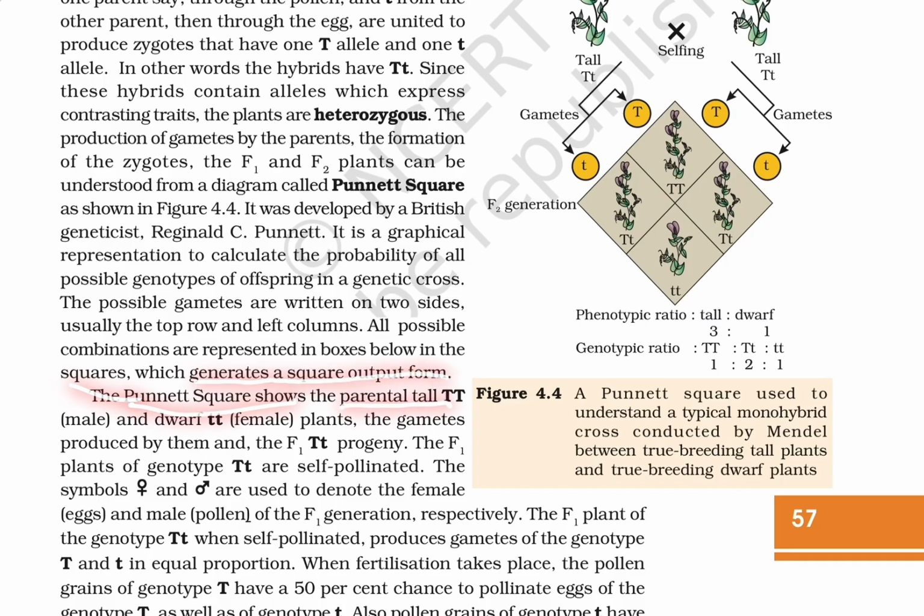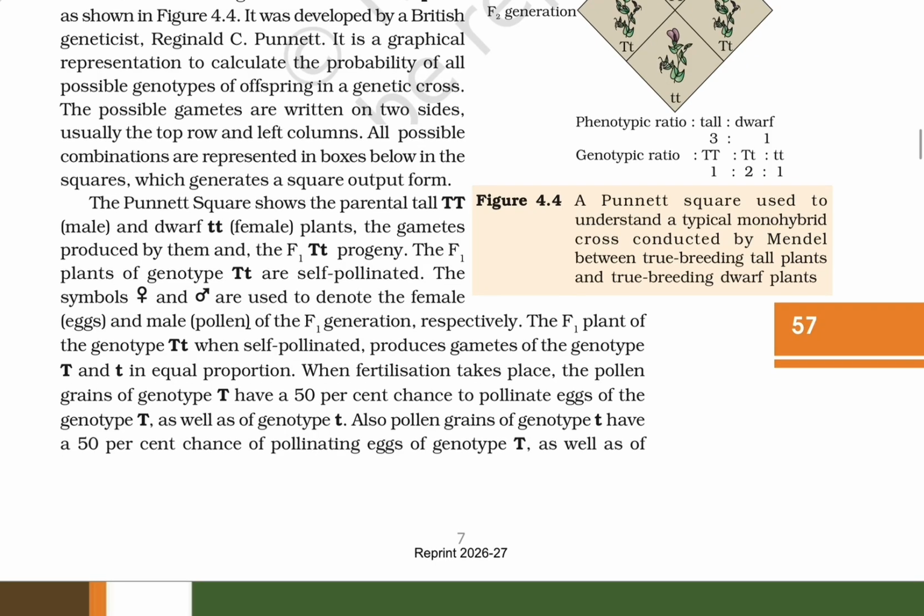The Punnett square shows a parental tall capital T capital T male and a dwarf small t small t female plant, the gametes produced by them, and the F1 capital T small t progeny. The F1 plants of genotype capital T small t are self-pollinated. The symbols as shown here are used to denote the female and the male pollen, the F1 generation.